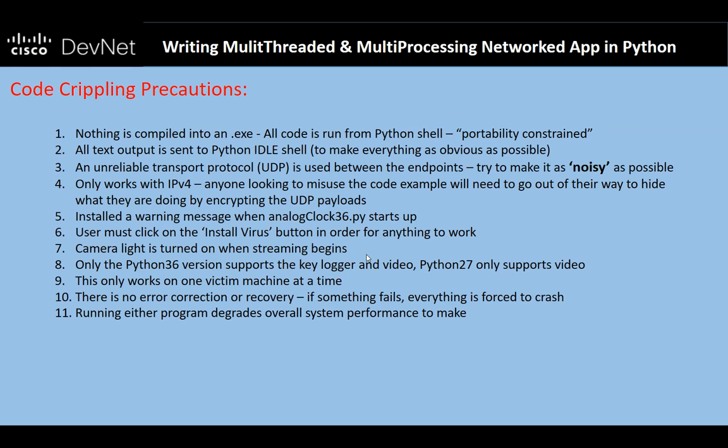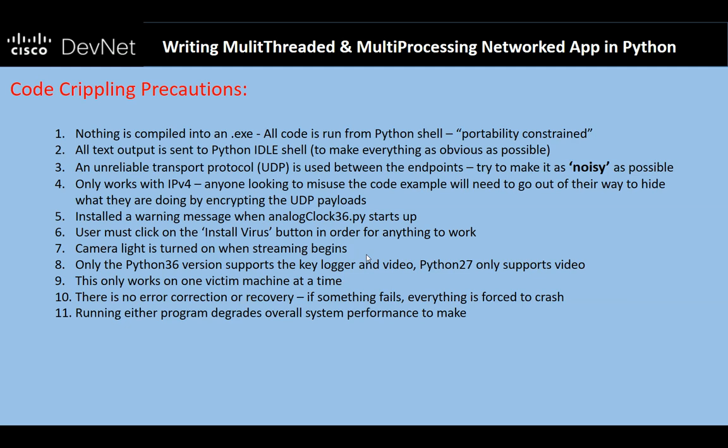So if it is misused, any organization that's running an IDS or a SIEM will be able to pick out the behavior pretty quickly and take action. I only use the IPv4 protocol stack because if someone is going to misuse this code, they're going to have to hide the behavior. And one way that hackers do that is by encrypting the payload. So the reason I used only IPv4 is if they're going to try to misuse the code, they're going to have to take the extra step of building crypto into this program, which is not extremely obvious how to do. So at least it'll slow them down.